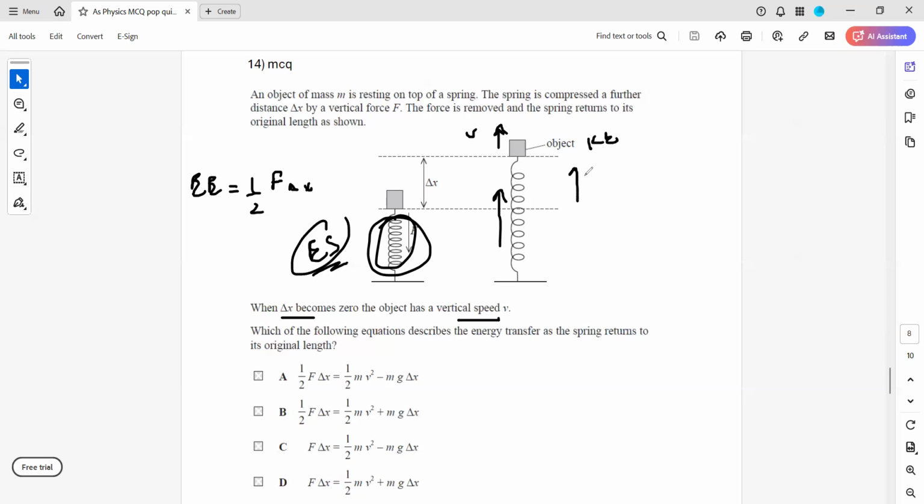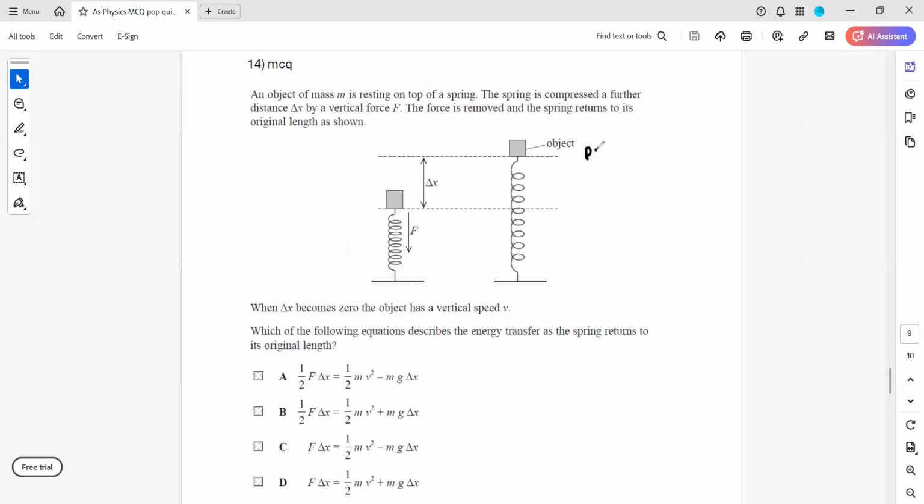And because it is raised to a certain height, which form of energy does it possess? It also possesses gravitational potential energy. And how much is the gravitational potential energy? That is mgh, where h here is the change in the length or extension. So potential energy is mg delta x.